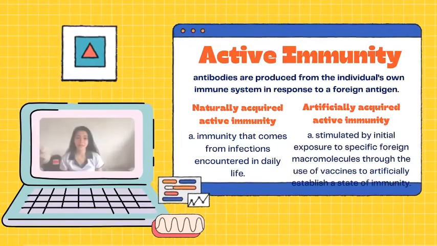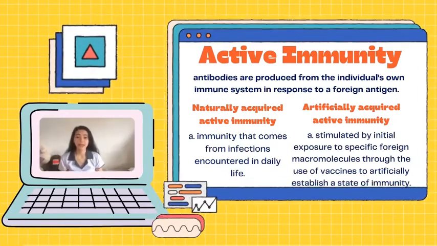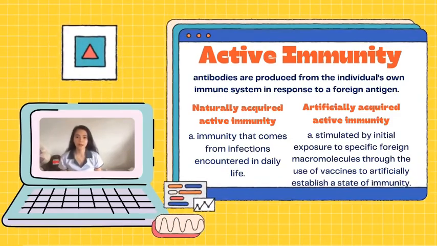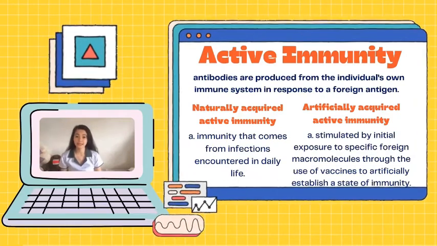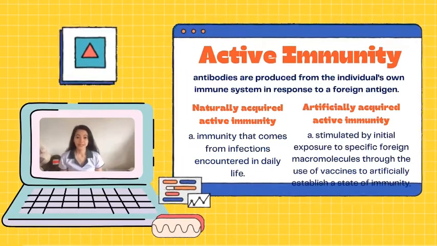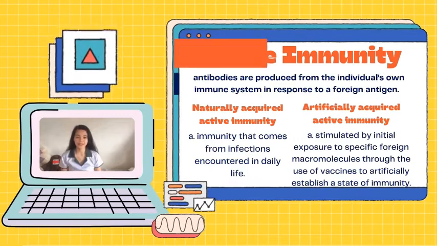With the second one, which is the artificially acquired active immunity, it is stimulated by initial exposure to specific foreign macromolecules through the use of vaccines to artificially establish a state of immunity. One example is the BCG vaccine for tuberculosis disease.